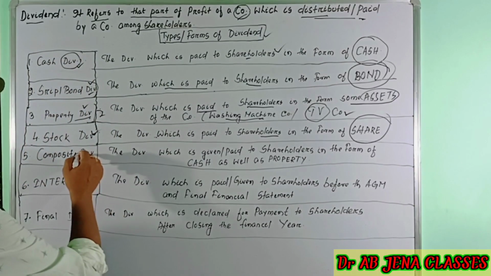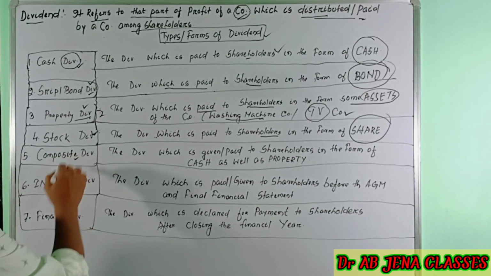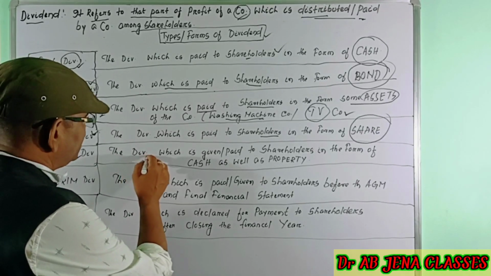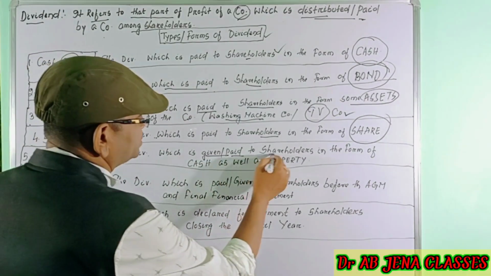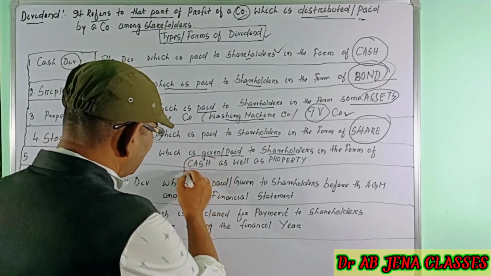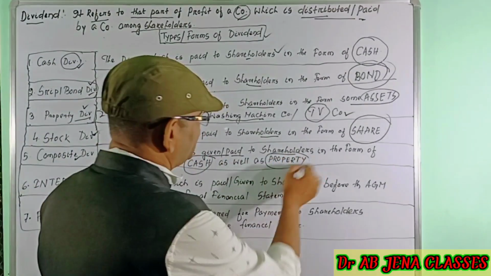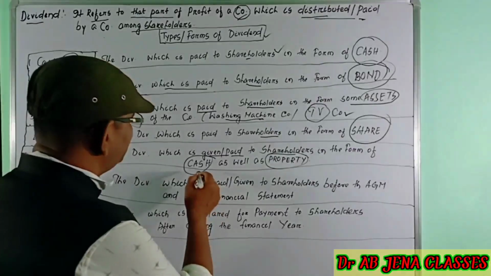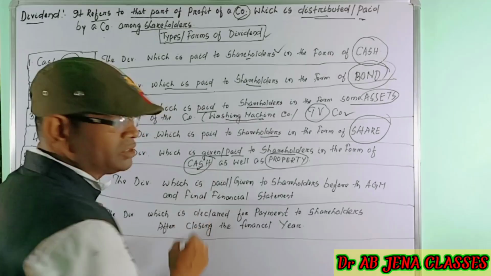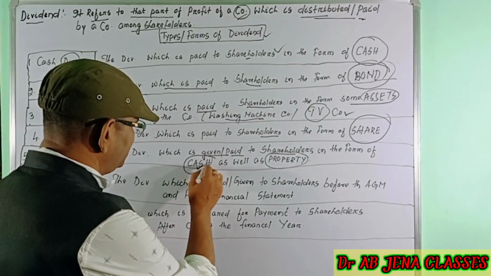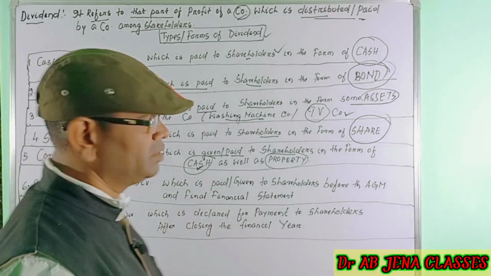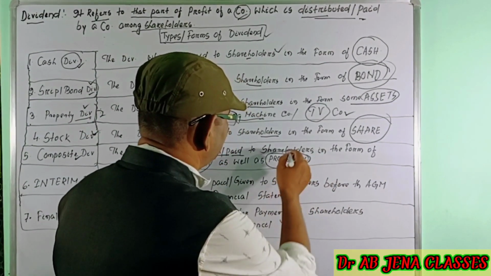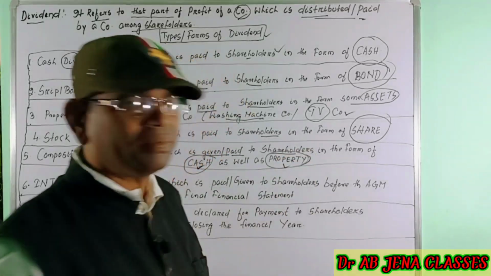The next form of dividend is the composite dividend. What is this composite dividend? The dividend which is paid to the shareholders in the form of cash as well as property. In this situation, the company will pay the dividend in both ways. Some portion of the dividend will be paid in the form of cash, and the remaining portion will be paid to the shareholders in the form of property.